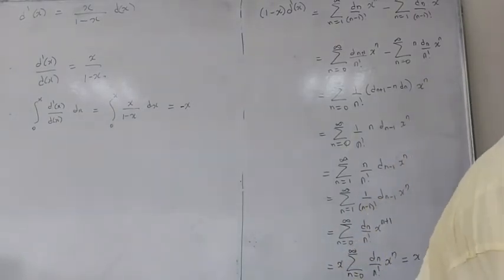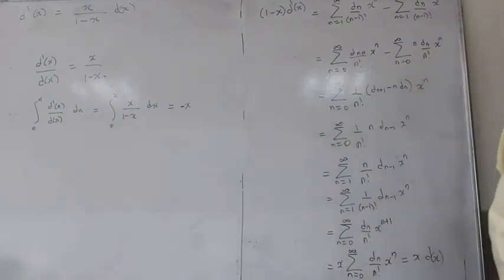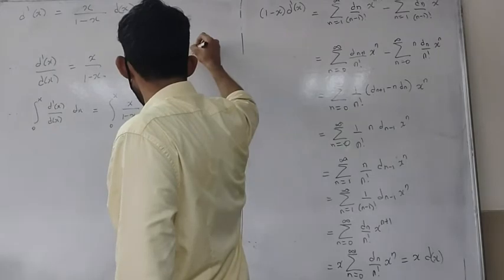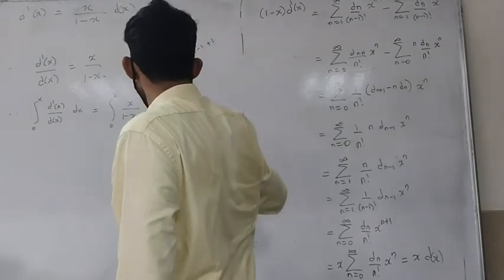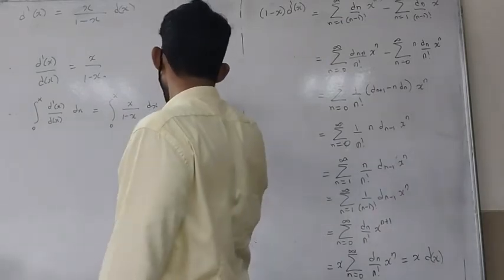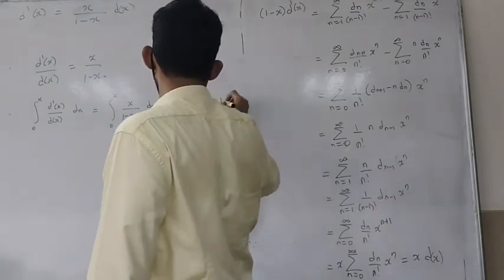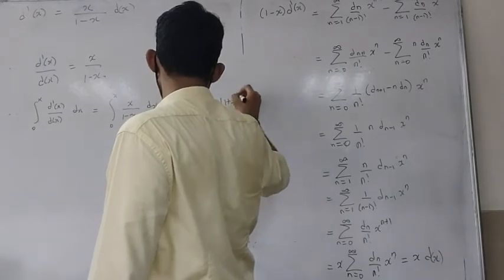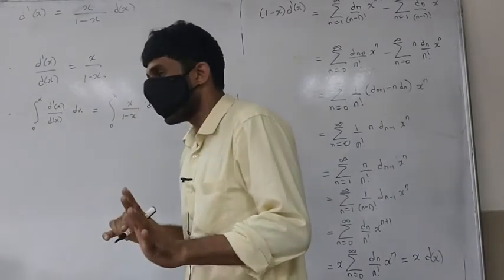Is it minus log mod of 1 minus x, or is it plus? We can write x as x minus 1 plus 1. Oh yes, minus, because of the minus sign with the x. So it is minus log of mod of 1 minus x. Okay, that's fine.